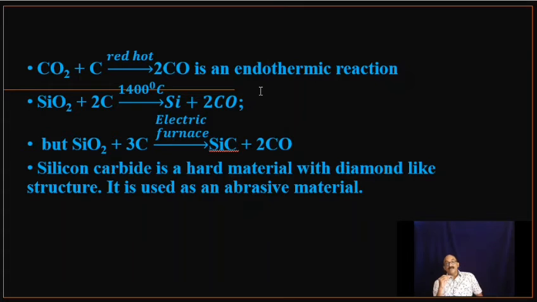See, silicon carbide is as if in diamond, alternate carbon atoms are replaced by silicon. So it has a structure similar to diamond. It is a very hard material, used as an abrasive to scratch surfaces. Silicon carbide is a hard material with a diamond-like structure. It is used as an abrasive material.